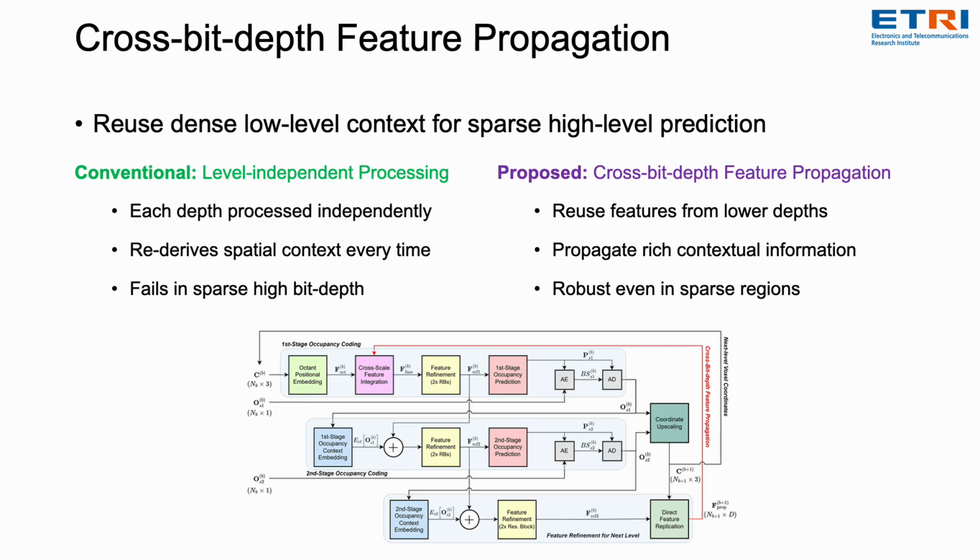Conventional methods process each bit depth level independently. As a result, they re-derive spatial context at every level, which becomes unreliable in sparse high bit depth regions. In contrast, our approach reuses features from lower bit depth levels and propagates them to higher levels. This allows the model to maintain rich contextual information even in extremely sparse regions. This is the key idea that enables robust prediction even in extremely sparse geometry.